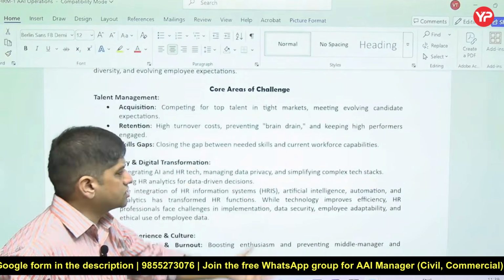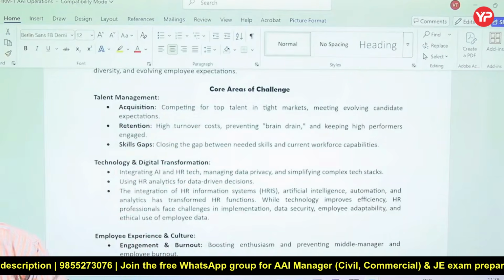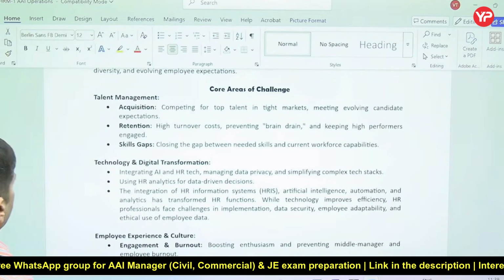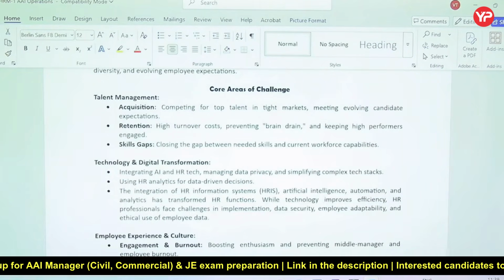So what kind of questions can be framed on the basis of this entire content that is provided to you at the end of the lecture? So what are the core areas of challenges of human resource?